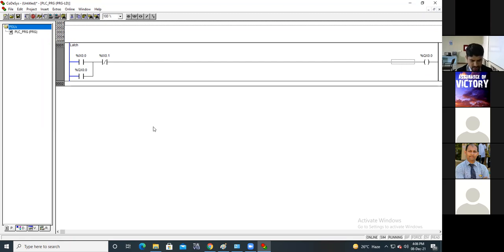Somshekhar sir, I think you have done the same thing. You have given the same address there. Here, see, I have given %IX0.0 here and %IX0.1 here. There should be different addresses. Yes, correct, sir.